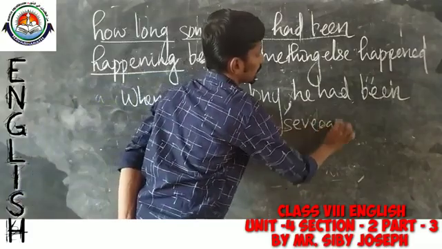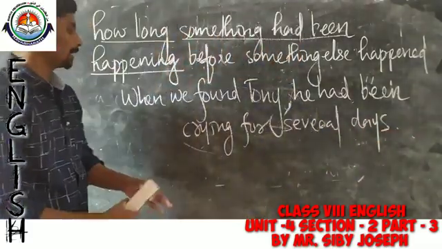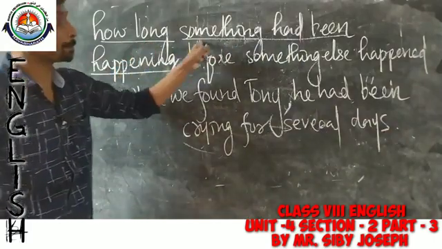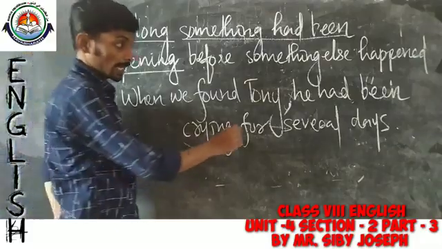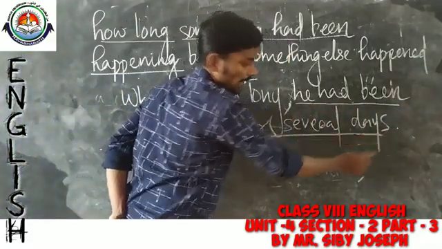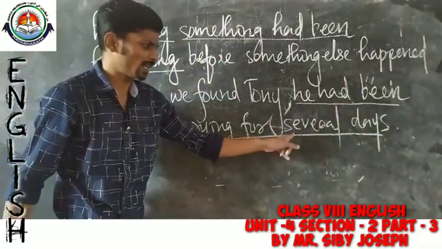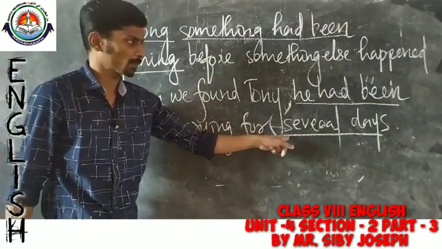Okay, now please look at the definition given here. How long something had been happening. So, here he had been crying for several days. It is a long period or certain point of time.